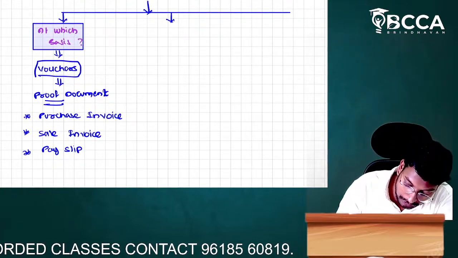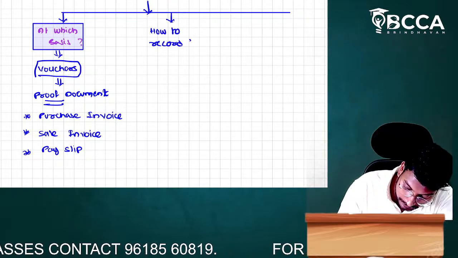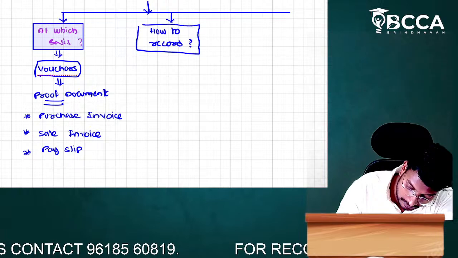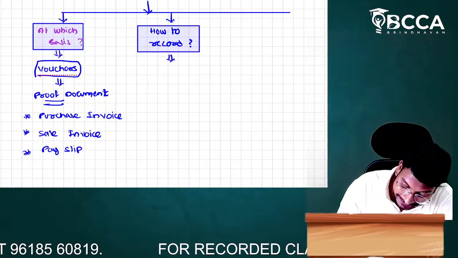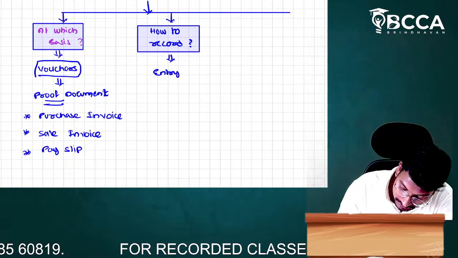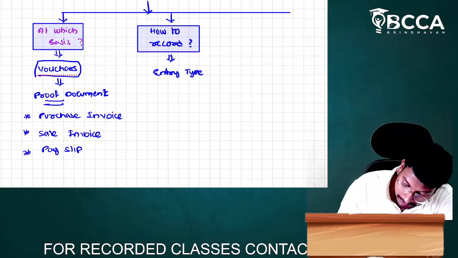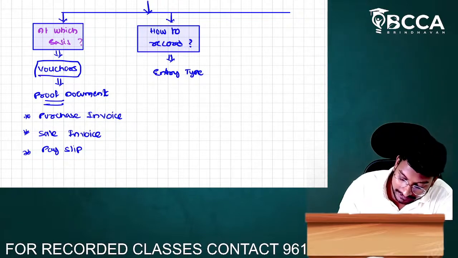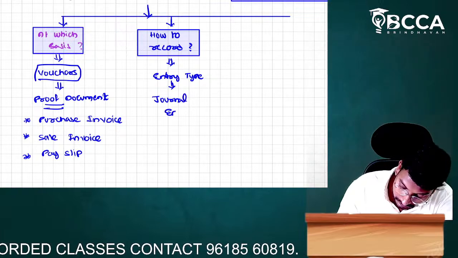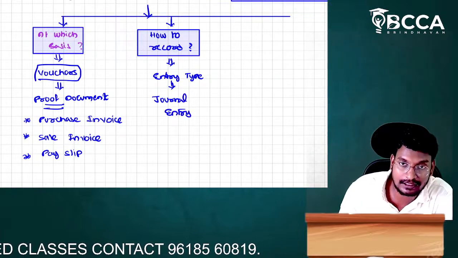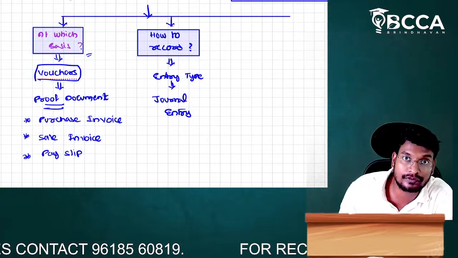How to record? We will record the transactions and events on the basis of entry type. That entry type we call a journal entry. So we record on the basis of the proof document, the voucher, and with an entry type.